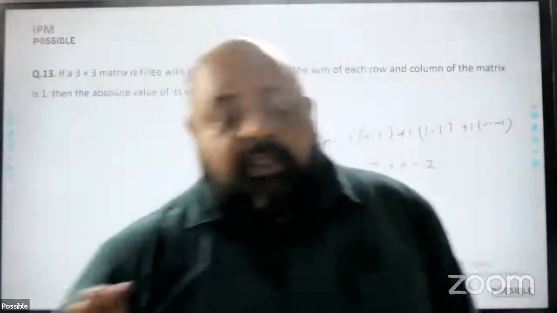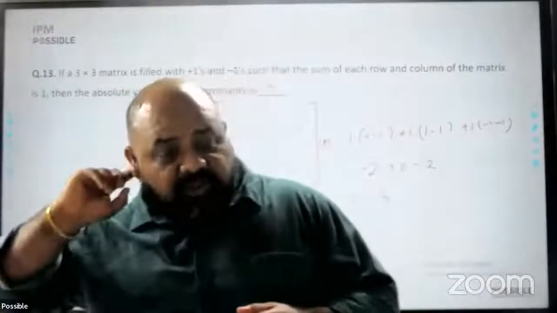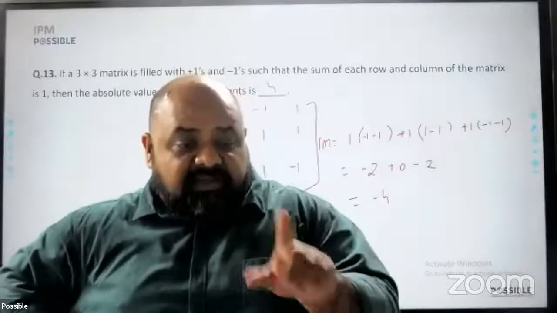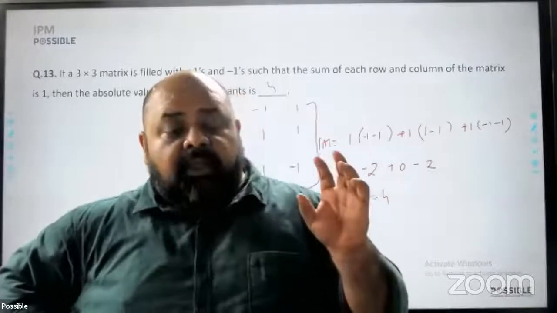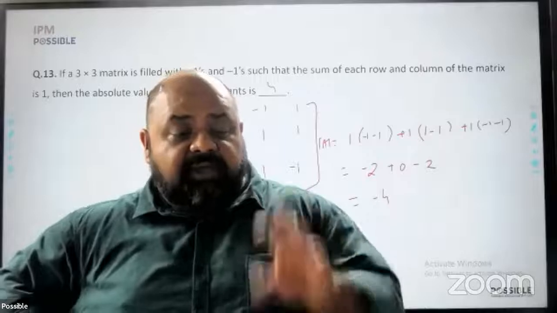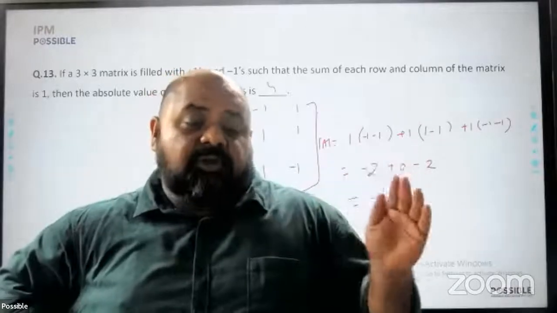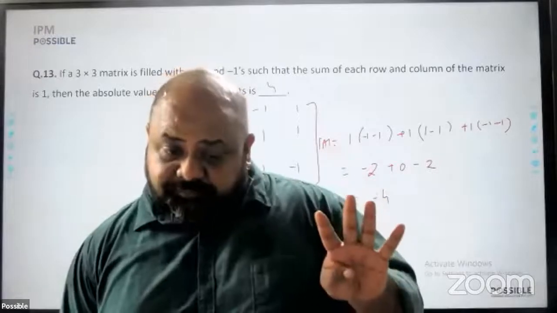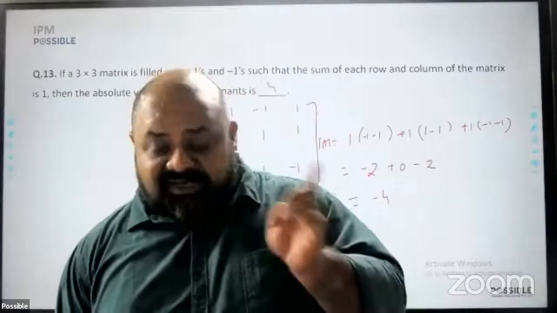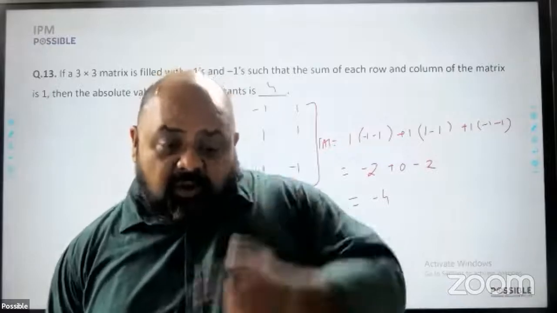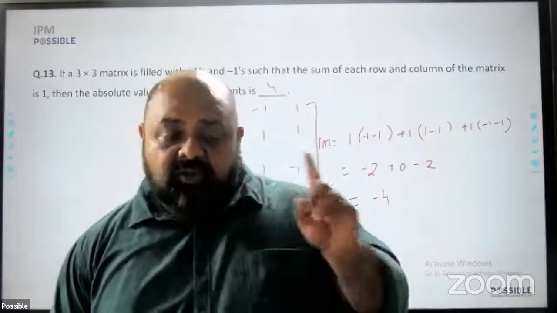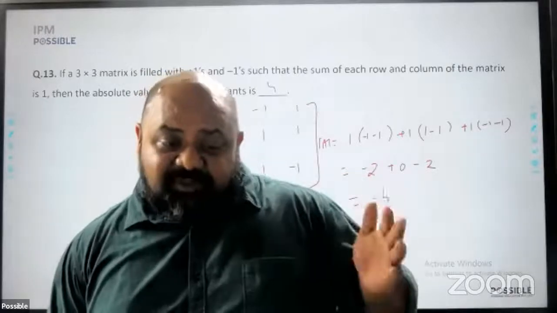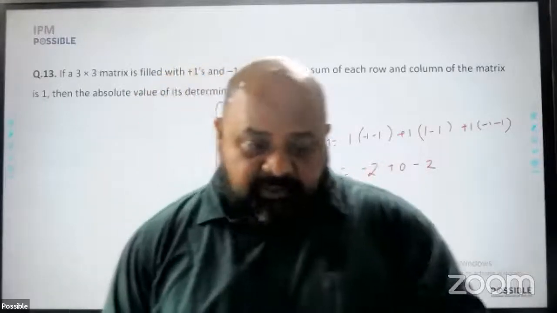So what I'm saying is, without matrices, you can look at least 8 to 9 attempts if you are very thorough with arithmetic, number system, and basics of algebra. If you have also done matrices and determinants, you can look at about 11 odd questions. The cutoff for this section was 4. So bare minimum, at least double the questions could have been attempted. All of these attempts I've done in about an hour. You will have about 40 minutes to solve this. So if you're not explaining it, this could be repeated.